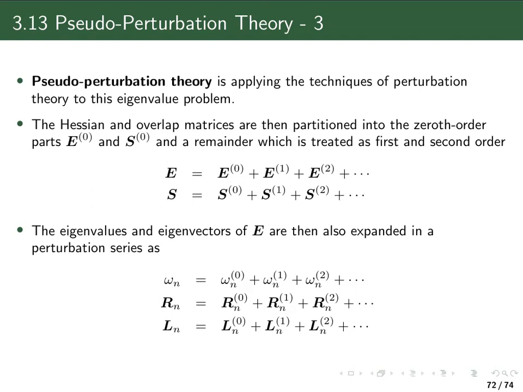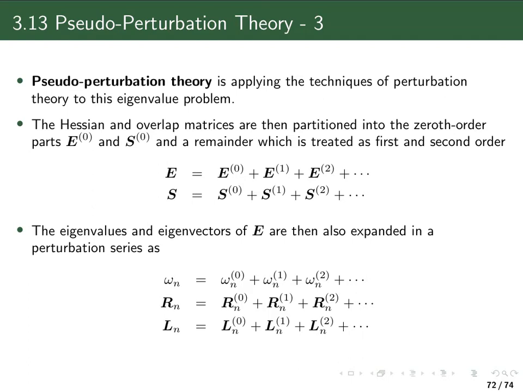And then we will derive, and we have solved the zeroth order matrix. So we know the zeroth order eigenvalues, and we know the zeroth order right and left eigenvectors. And then we're going to derive corrections to the zeroth order term: first order term, second order term, and so forth, and assume that this is a converging series so that we eventually approximate the eigenvalue of the full generalized eigenvalue problem and the eigenvectors of this by this perturbation series expansion.